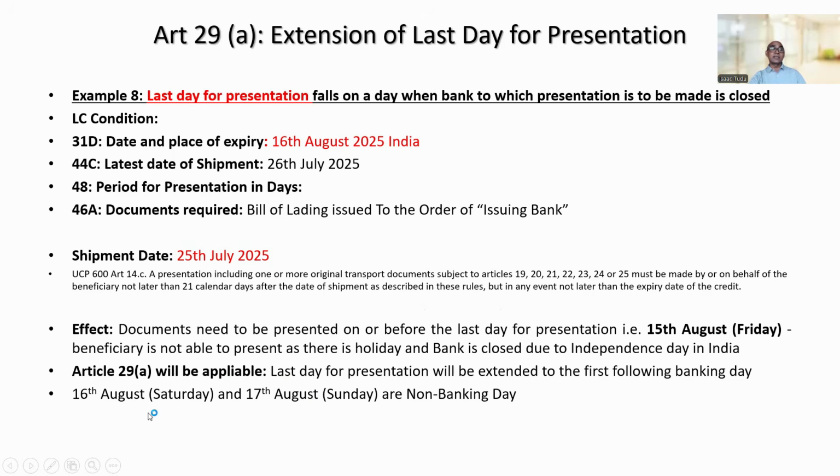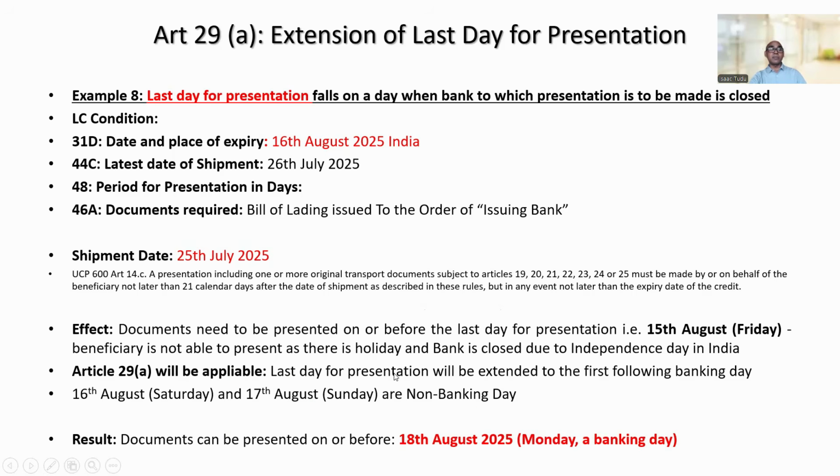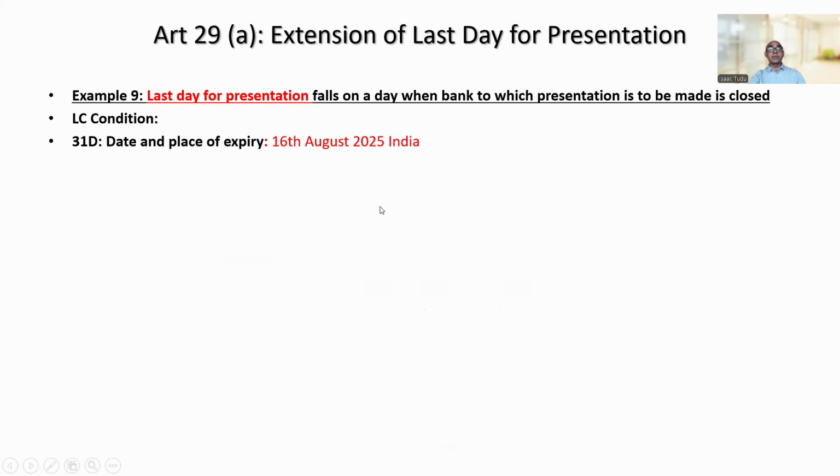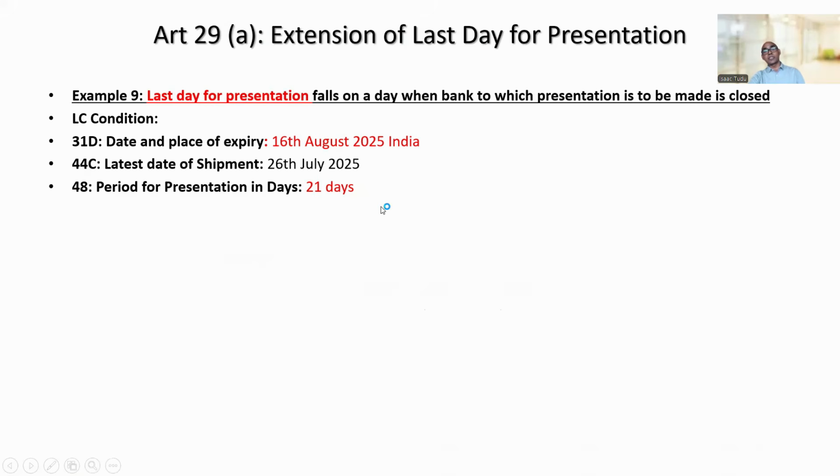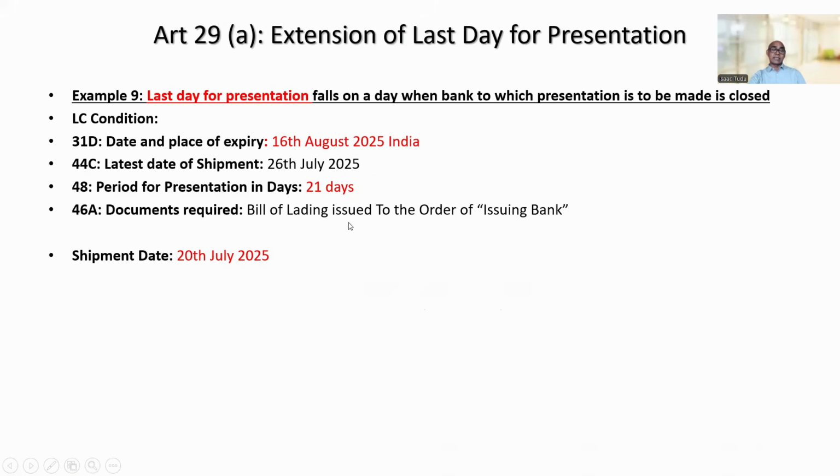Now, in this case, 16th August is Saturday and 17th August is Sunday. Both are non-banking day. So effectively, in this case, documents can be presented on or before 18th August, which is Monday, a banking day, right? Another example, you can see here that period for presentation in days is given, 21 days, right? So you can see here that shipment date is 20th July.